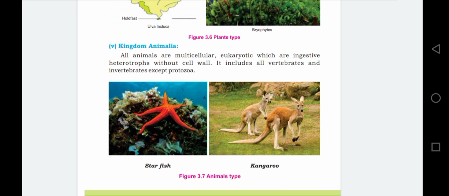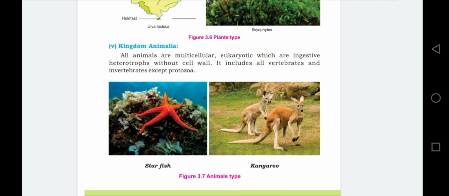It means they get the food by different modes, without cell wall. Their body does not possess a cell wall. It means when you see the cell structure, there is no cell wall present. In case of Animalia, the cell membrane is just present. Cell wall is a feature of plants only.